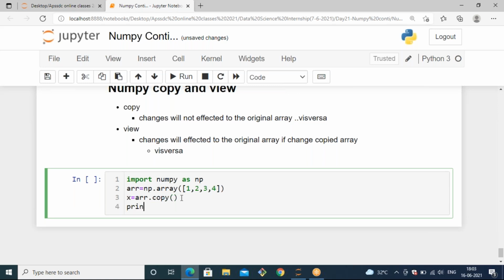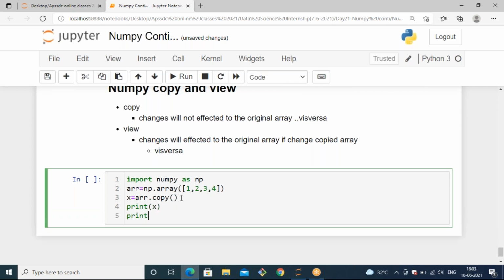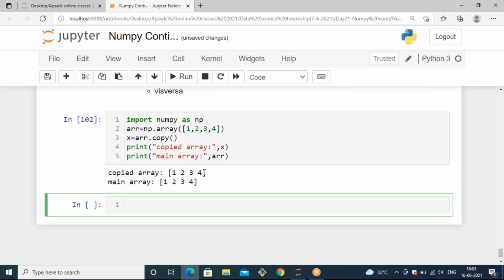Now I'm going to print x as well as arr, the main array as well as the copied array. Now you can see both values are the same when it is a copy.